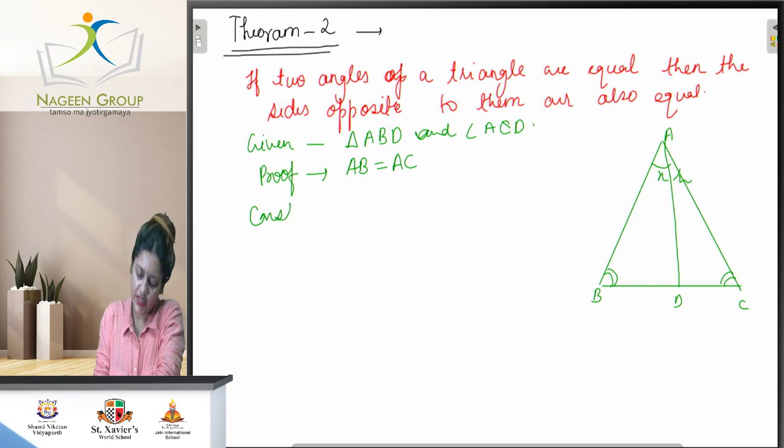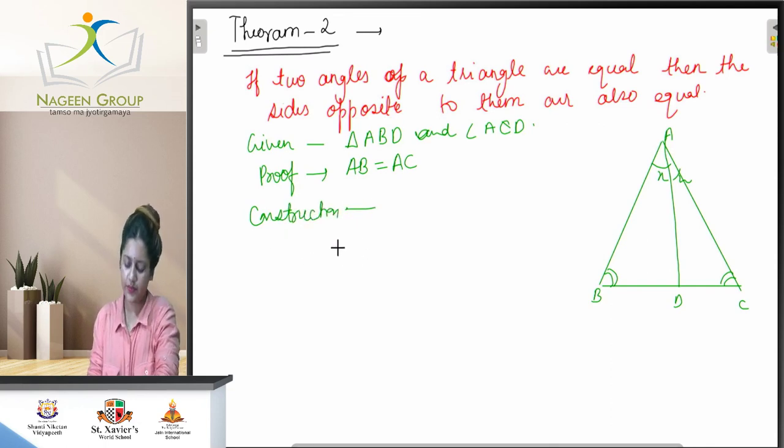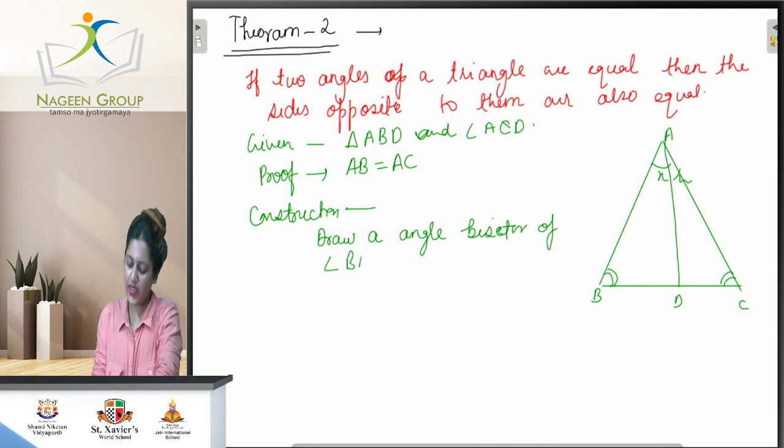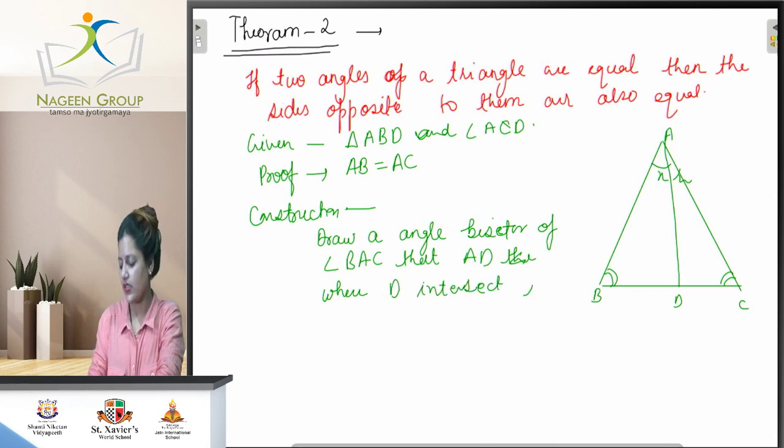So in the construction part, we have to draw an angle bisector of angle BAC, that is AD, where D intersects side BC.